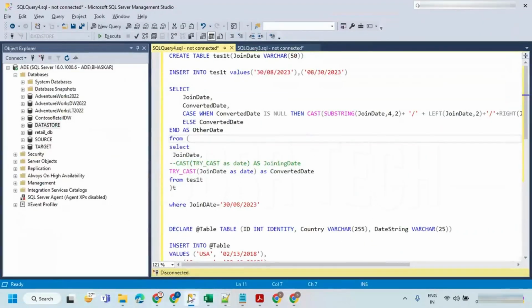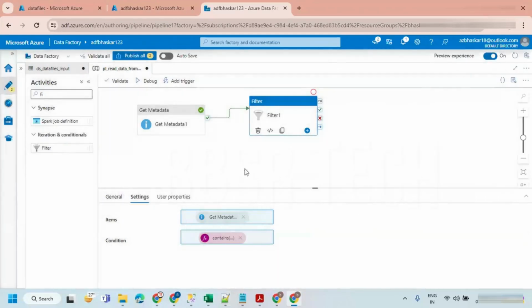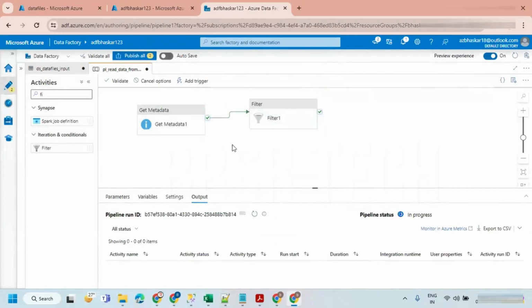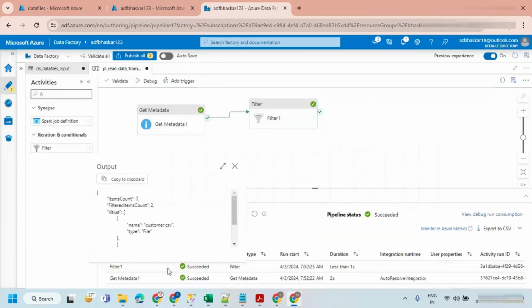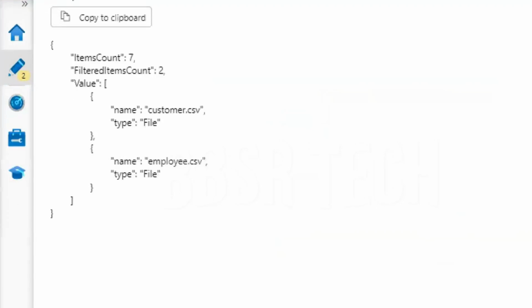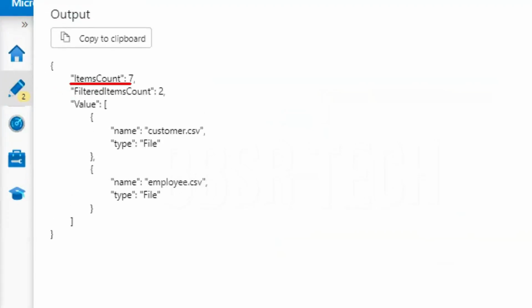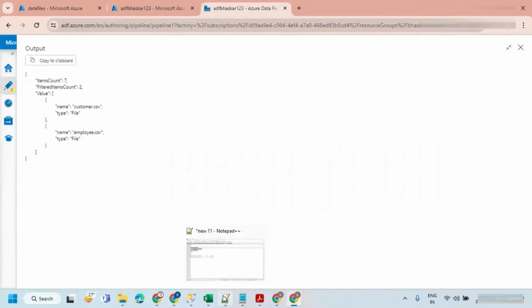Now let's hit OK. Let me debug this. What is the output of this filter activity? In the filter activity output, you can see the items count, which is coming from the input, is 7. The filtered items count is 2. It is giving 2 items out of the list of 7: customer.csv and employee.csv. This is one of the ways to write the expression. You can use contains.